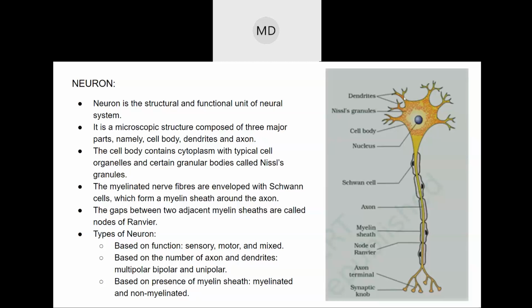But every part needs to be there. And neurons are of different types, based on different categories.